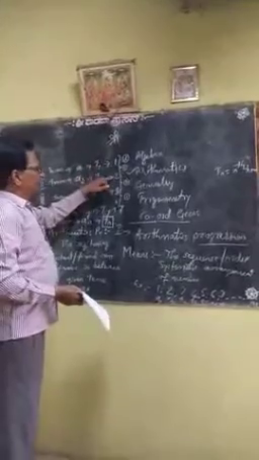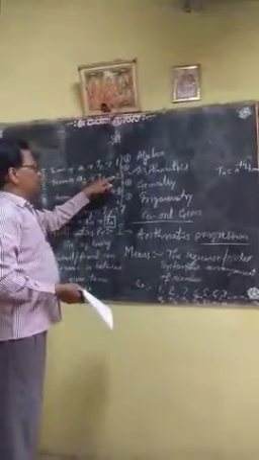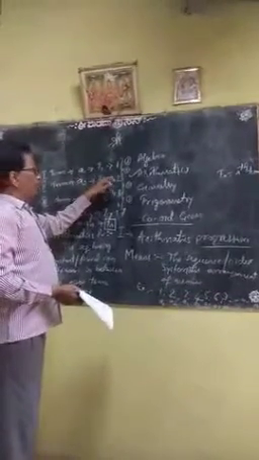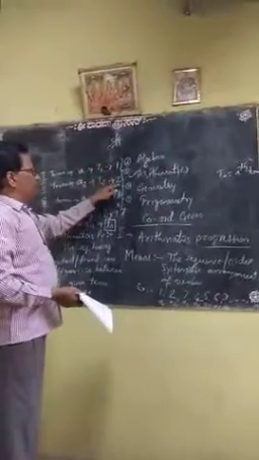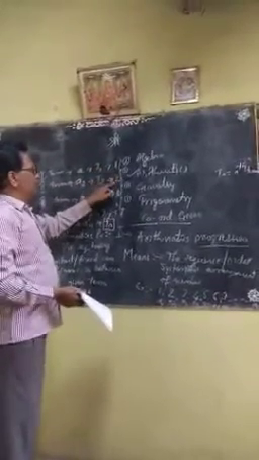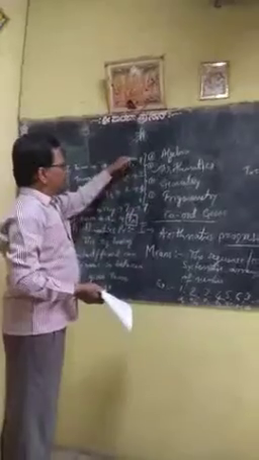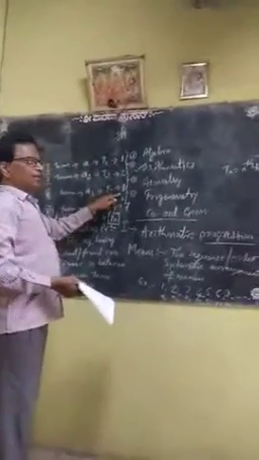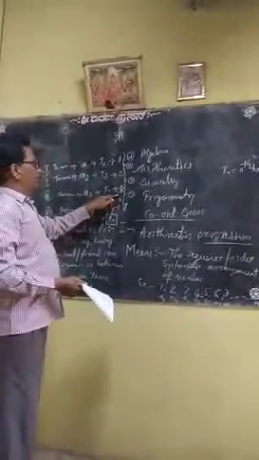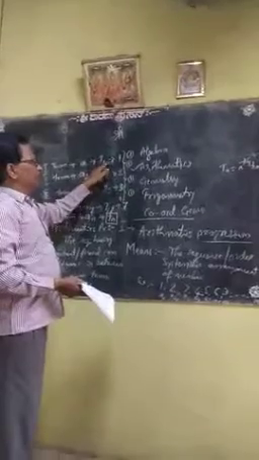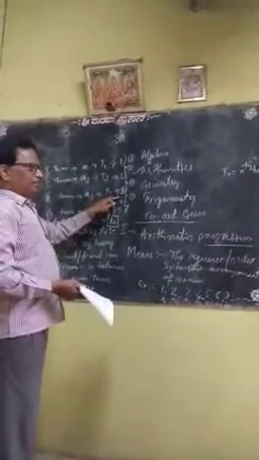So here the first term is also included. First term, it means 1 plus 1 becomes 2. Here again 1 plus 2 becomes 3. That means here this T3 becomes A plus, it means A1 or T1 plus common difference. Okay now?